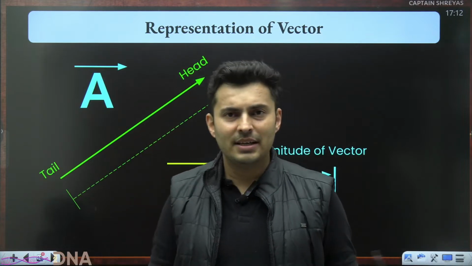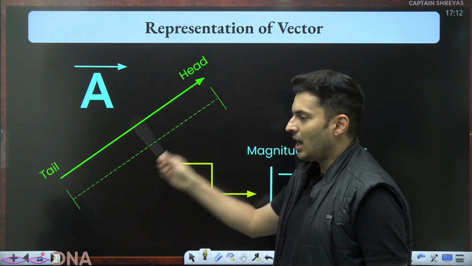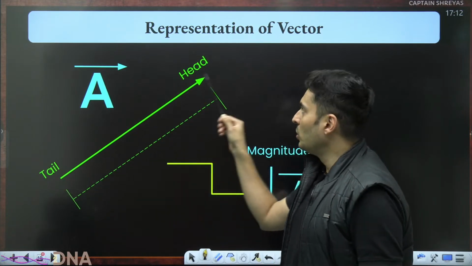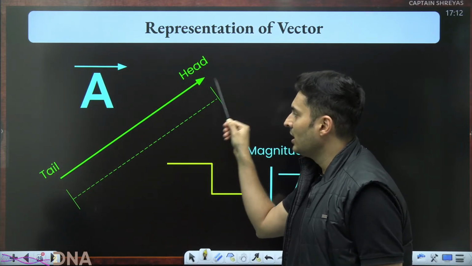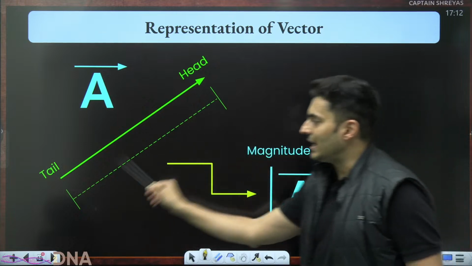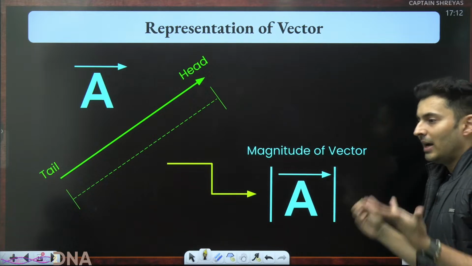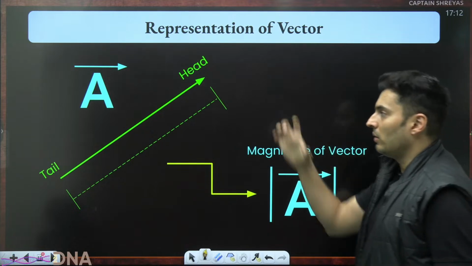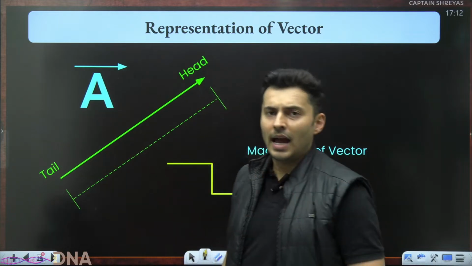Now, how do I represent vectors? Very simple. Say there was a person who moved from here to here. I show an arrow from the start, which I call the tail, to the end, which I call the head, and that arrow mark specifies the direction. The length of this shows the magnitude. Do you see the length of this arrow mark? It shows me the numerical value: 5 Newton, 100 meters per second, 10 meters per second square, the magnitude or the value of the vector. And when I write a vector symbolically, I should put a bar or an arrow mark.